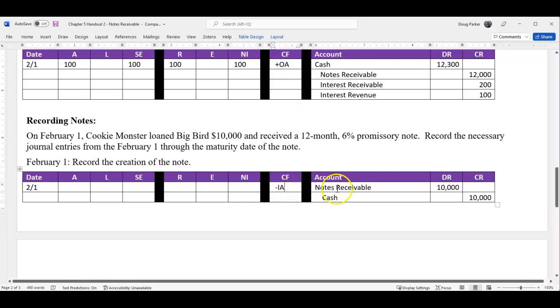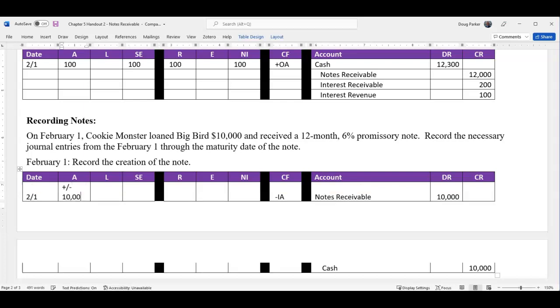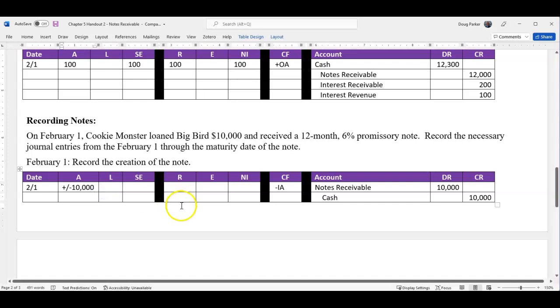All right, so investing activity, we've just lent money out. We are investing. We're trying to get an interest return here. How does that impact our financial statements? Well, that's simply an up and a down in our assets. So assets are going both up and down in this example. Our income statement is not impacted. Our cash flow is investing activities.